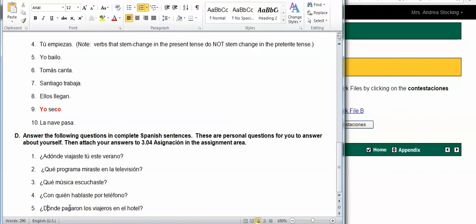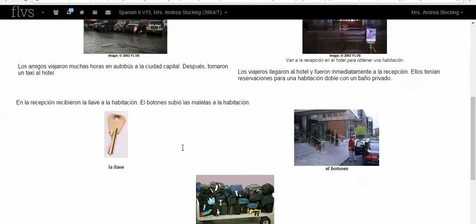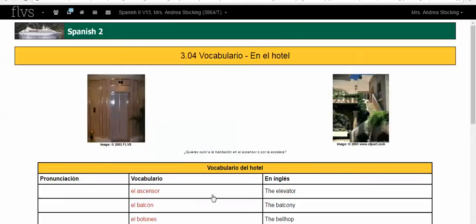So for the last one, you would just answer using the verb in the exact same format that you see here. Remember, we always want to reword the question to help us form our answer. Los viajeros pagaron, and then I want to look at my vocab to learn where they paid. So the travelers paid, and in my Lección tab, I'm going to click on the vocabulary.